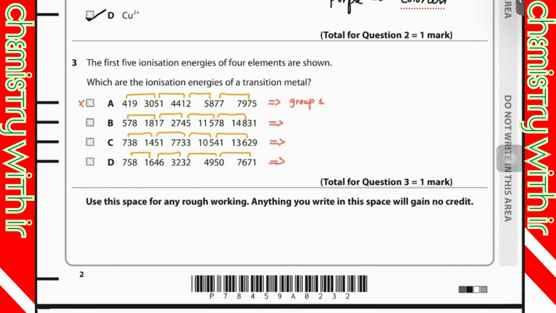In B, there's a jump between the third and fourth ionization energy. Exactly. So this is group three. So this is incorrect. They are not transition metals. And in C, it's a big jump between second and third, so that means it's removed from group two. Exactly, not a transition metal.